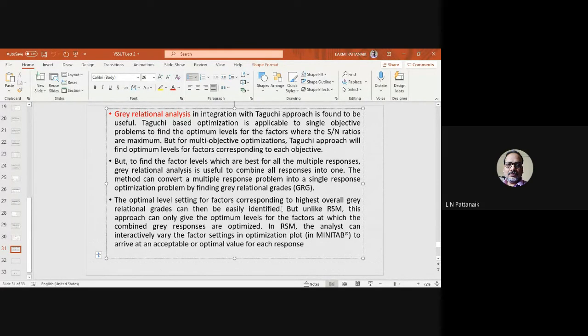There is a process, of course. I think no software has incorporated GRA in it. At least Minitab and SPSS have not included it. Maybe in future they will. But yes, if you can do the manual calculation, you can convert your three objectives into a single one. Instead of three objectives, you can use that gray relational grade as a combination of all the objective functions.